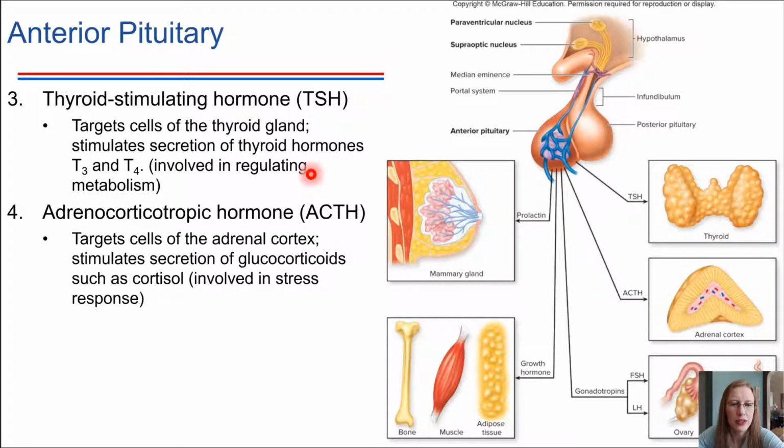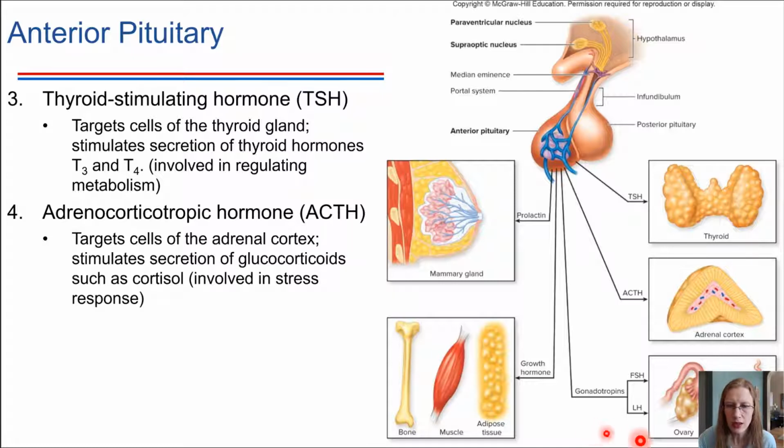This one we will be focused in on in the next section. This is a hormone that influences the adrenal cortex. The adrenal glands sit on top of the kidneys, and they do a lot of different things, but one of the things that they do is secrete cortisol, which is our stress hormone. This is a very important hormone in mediating the response that we have to stressful situations.